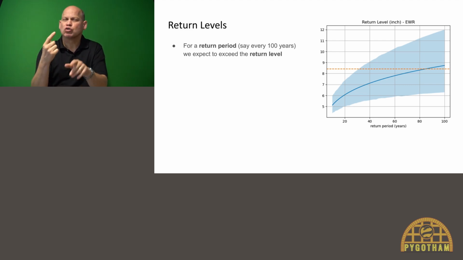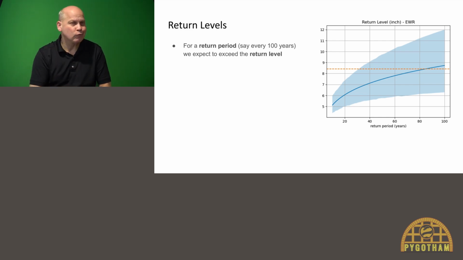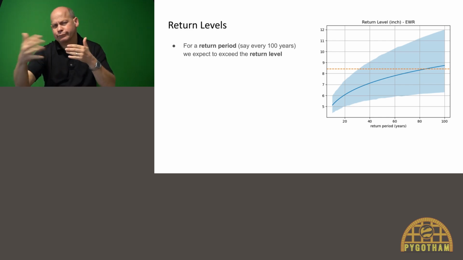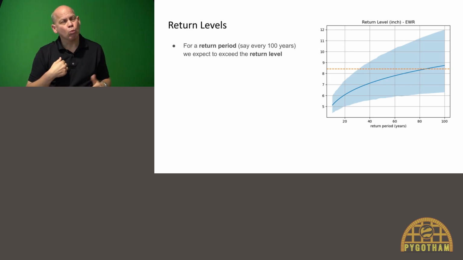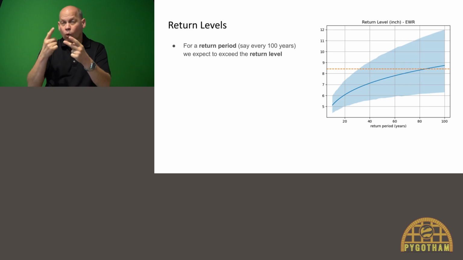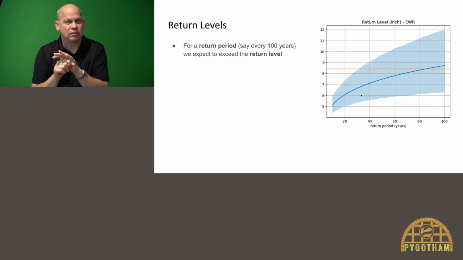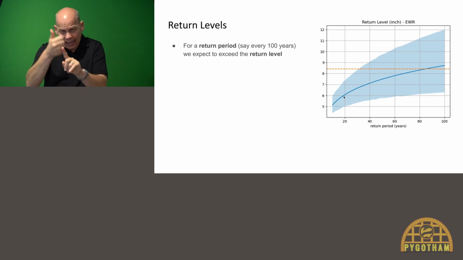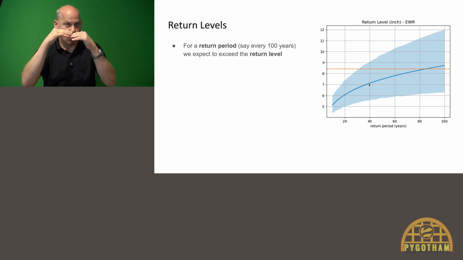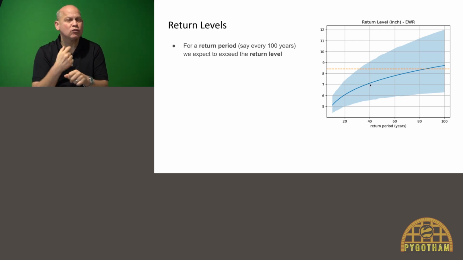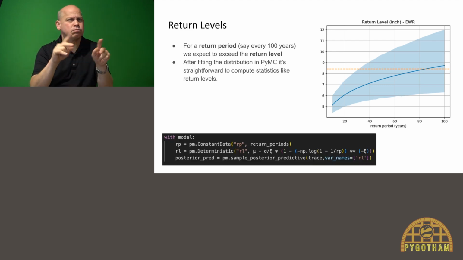So that can say every 20 years or 40 years and so on. And then the return level is the level which we expect to observe or exceed for that return period. So if we look at the graph, every 20 years we expect to see 6 inches or more. And every 40 years we expect to see 7 and a bit inches or more, and so on.